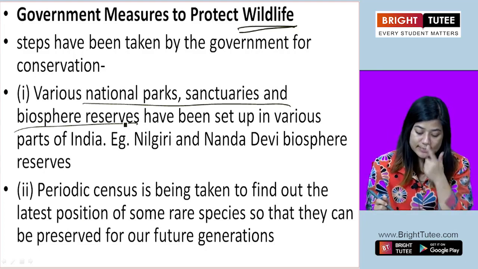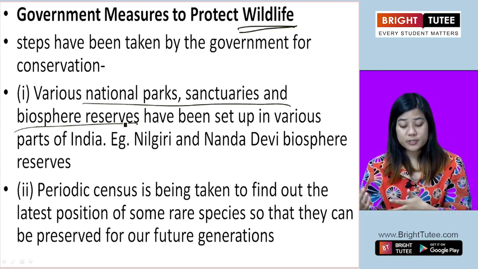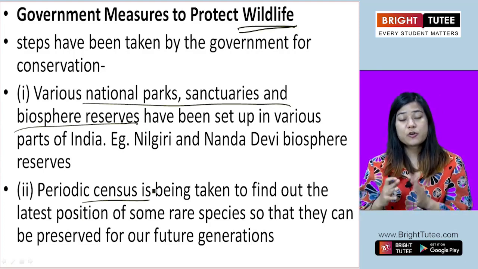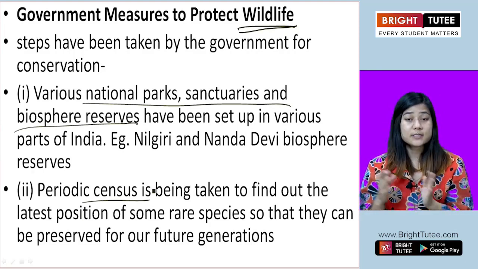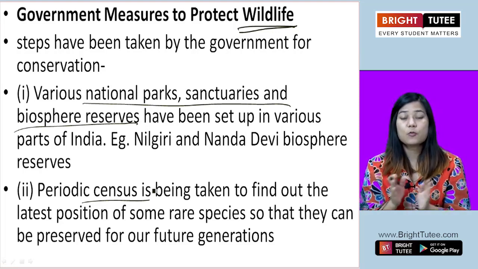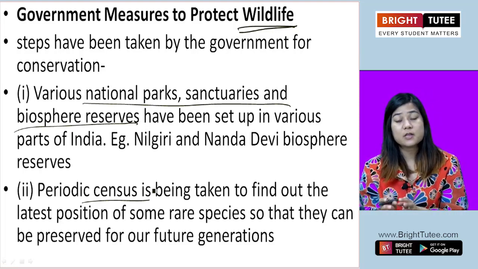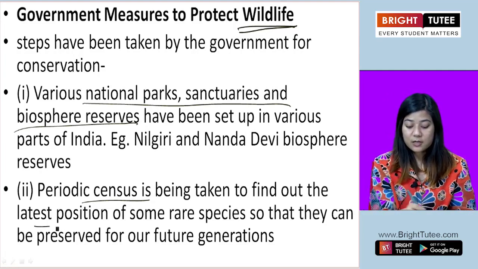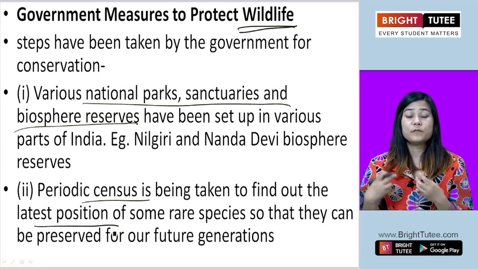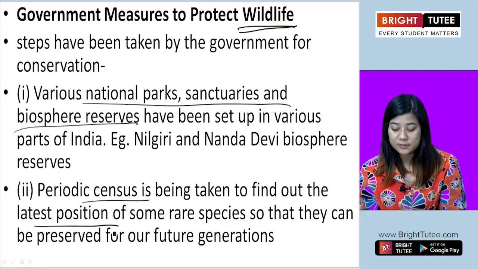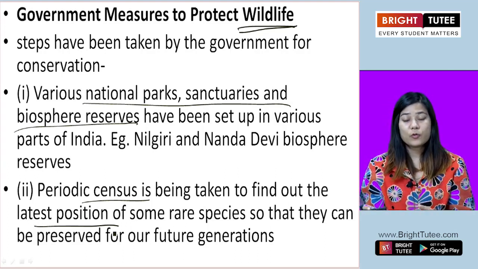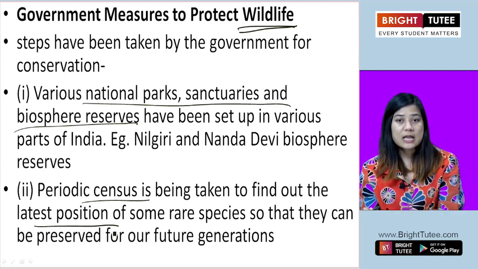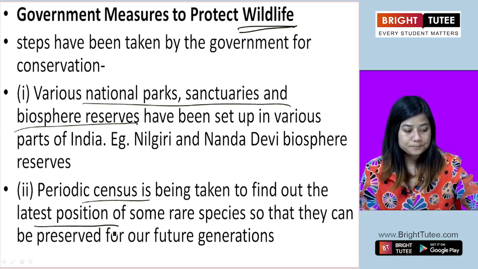The second one is that the government can order census and surveys to be done periodically, maybe once in a month, once in 3 months, once in 6 months or once in a year. That way they can find out the current state of the plants and animals, and then they can know what species are endangered, what species are not, and then act accordingly.